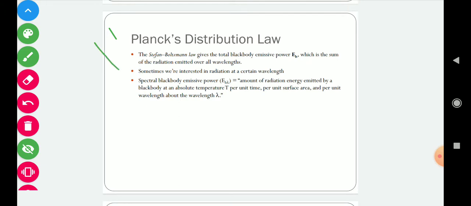So this is again one term, spectral black body emissive power. That is the amount of radiation energy emitted by a black body at an absolute temperature T per unit time, per unit surface area, and per unit wavelength about the wavelength lambda. So using Planck distribution law, we can calculate the emissive power of a black body at a particular wavelength lambda instead of the entire wavelength range.